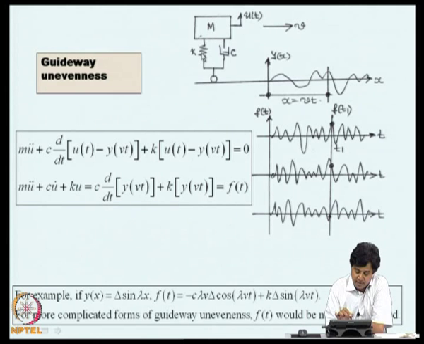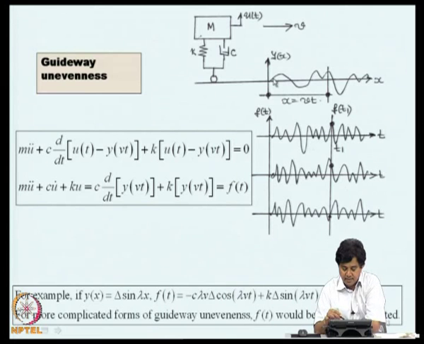M is the mass, K is the stiffness, C is the damper, and we are interested in the vertical displacement of this mass, and that is denoted by u of t. The vehicle itself is taken to move with a velocity v. Let us assume that it enters this point at t equal to 0 and moves with velocity v.